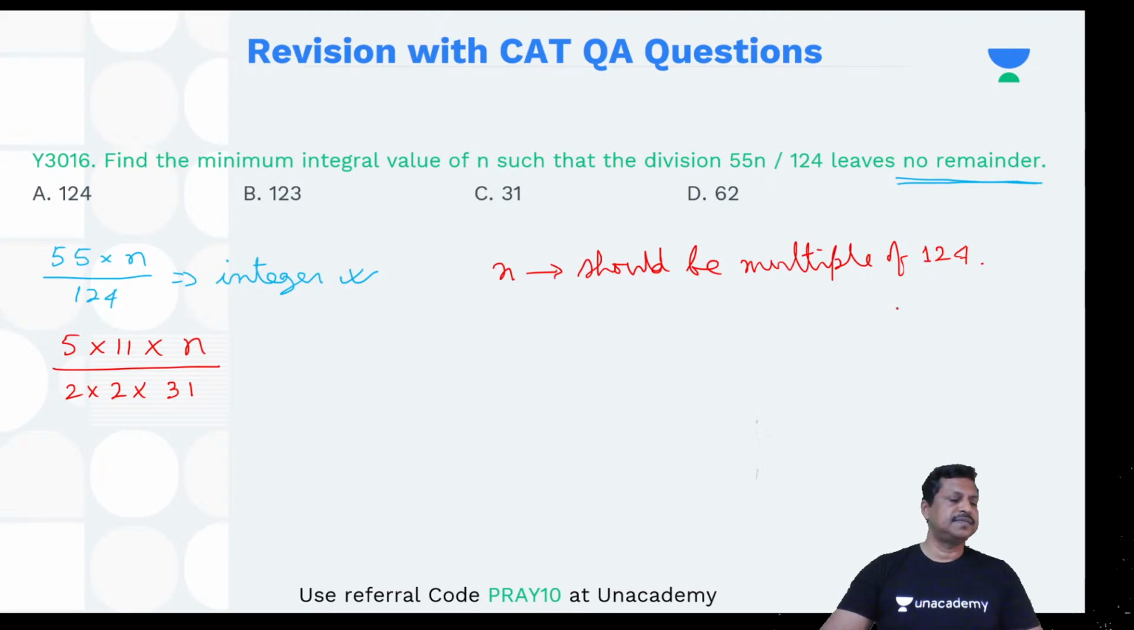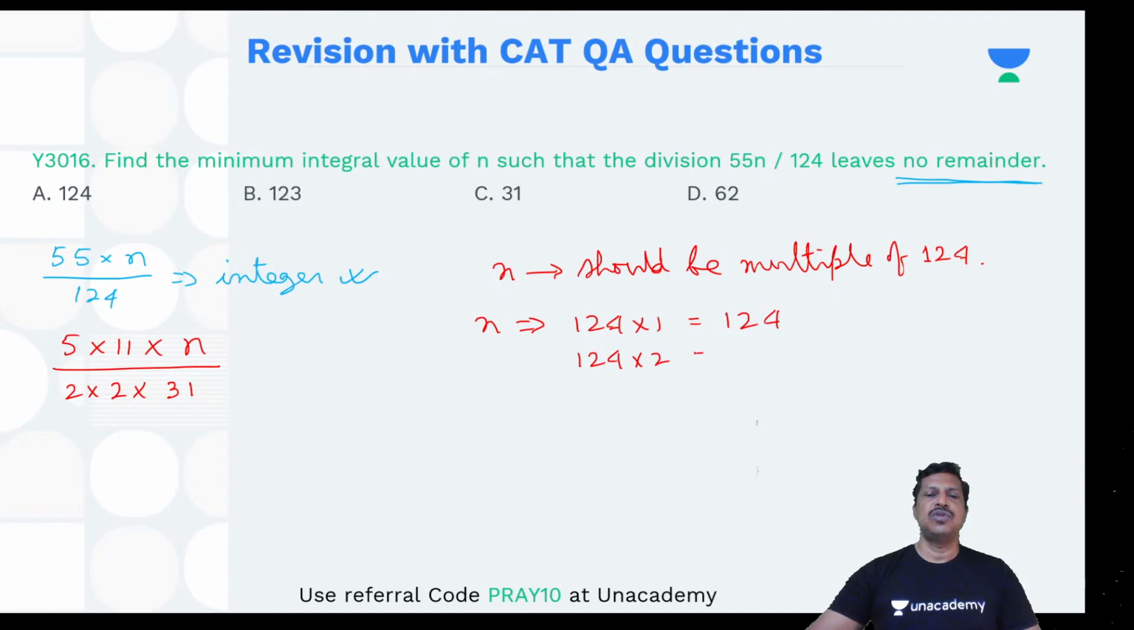I hope this part is clear. Okay. So then only it will give you integer because this part does not divide. Fine. So what should be the minimum value? So minimum value of n comes out to be 124 into 1. First multiple is 124 into 1, 124. Or it can be 124 into 2, 248, and so on. So what should be your answer? Look at the options. Which option will be valid?